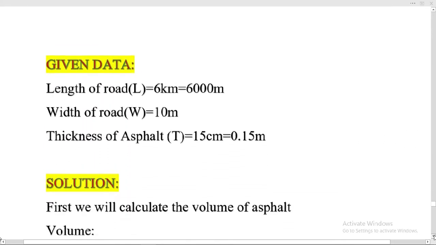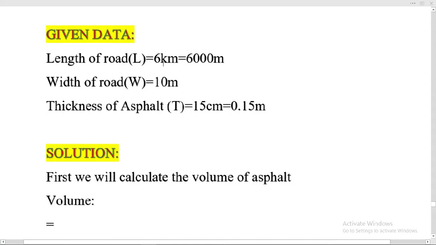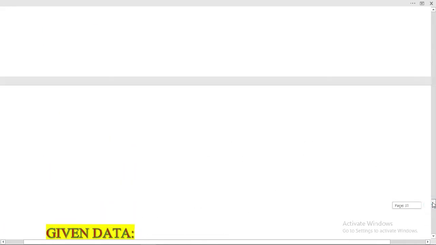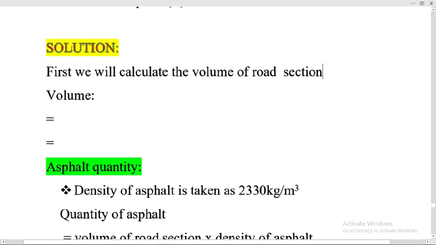Given data, we have length of the road 6 kilometer, 6000 meter. Width of the road we have 10 meter and the thickness of asphalt is 15 centimeter, 0.15 meters. Let's go to solution. So let's move to the solution.